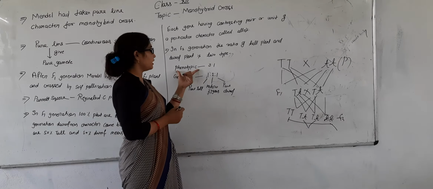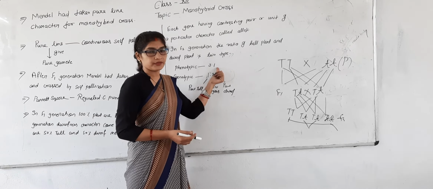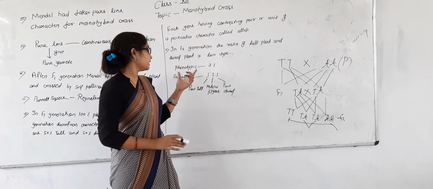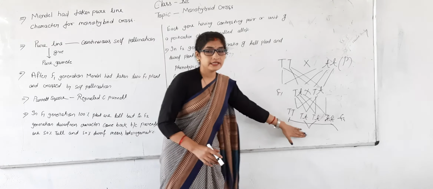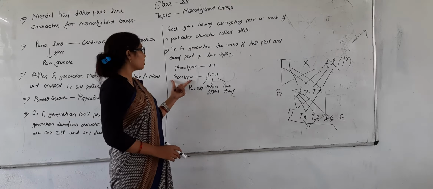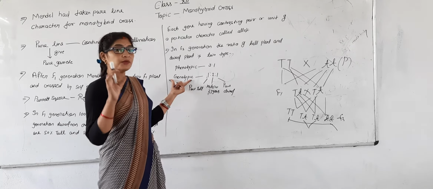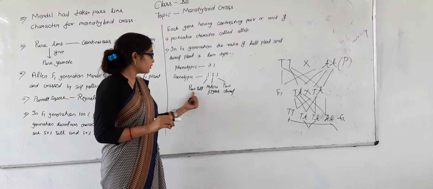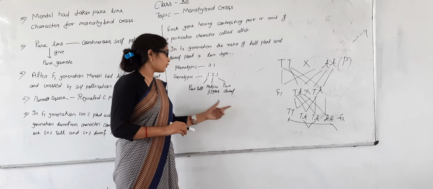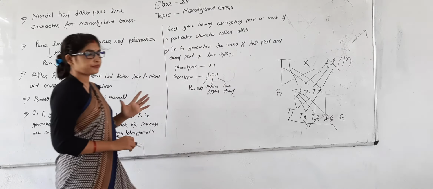So if we talk about physical appearance, there is a 3:1 ratio. In a monohybrid cross, the phenotypic ratio is 3:1 because three plants are tall and one is dwarf. But if we talk about the genotypic ratio, means their gametes, one is pure tall, two are heterozygous, and one is pure dwarf. Means the genotypic ratio is 1:2:1.